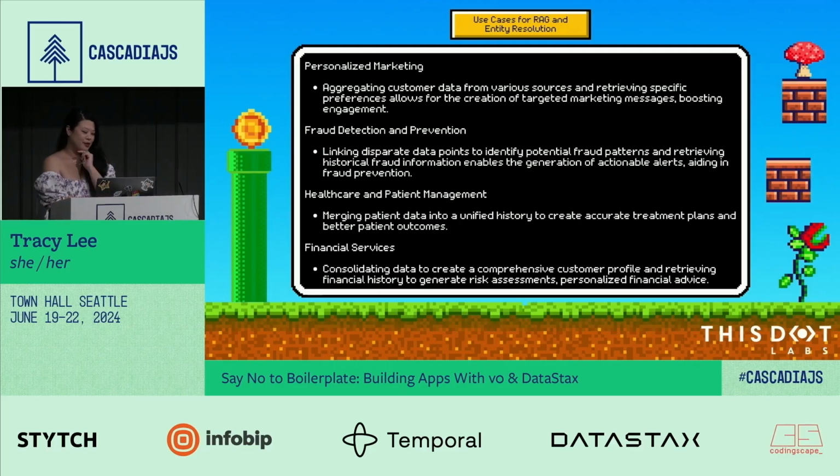Fraud detection and prevention. Taking disparate parts of data and then trying to identify patterns for fraud is really helpful as well. Healthcare and patient management. I think this is really important, and healthcare is really trying to do this a lot, because imagine if you go to 5 different specialists. What actually is that patient's information, especially if you're going through pretty intense treatments?